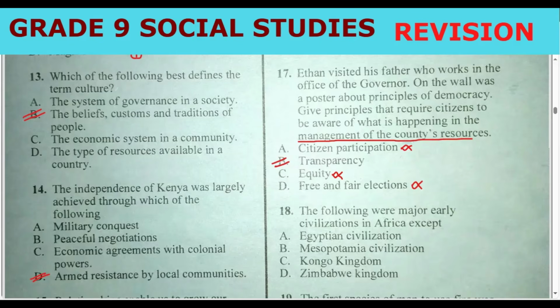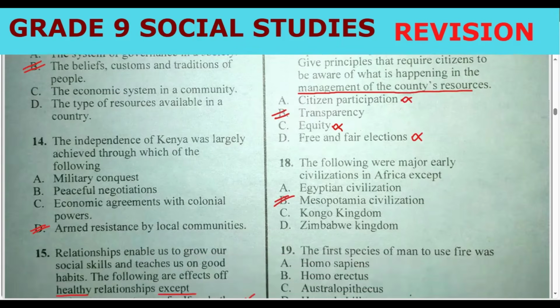We also have Zimbabwe, ancient Egypt, and Mesopotamia. This is not in Africa. So what do you think is the correct answer here? Yeah, it is B, Mesopotamia.